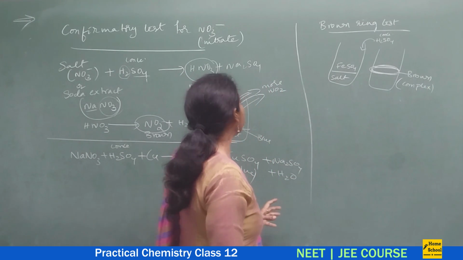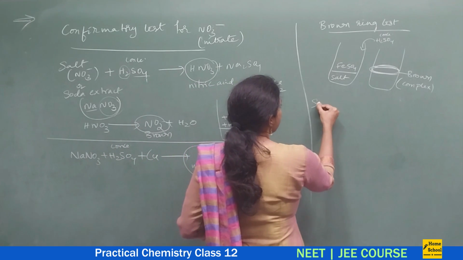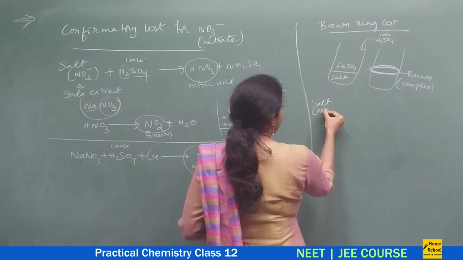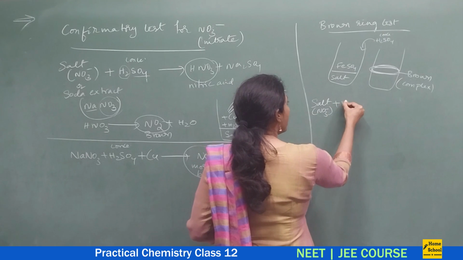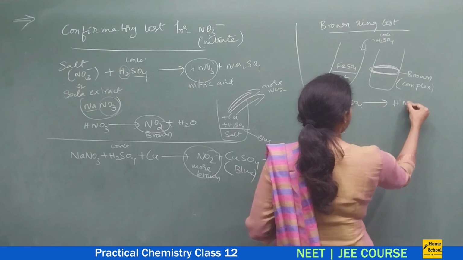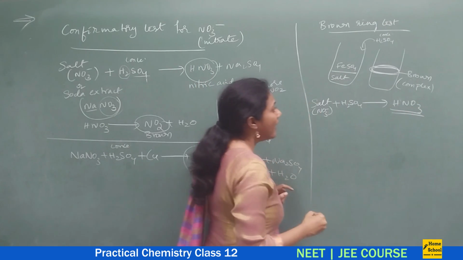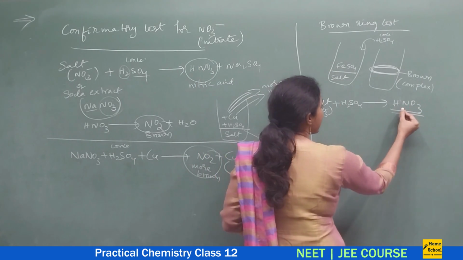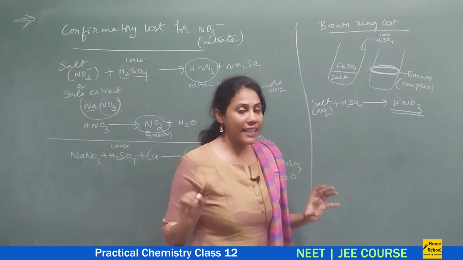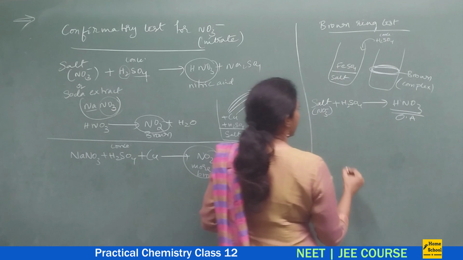See here, what actually happens is, the salt is there, which has got nitrate ion. To this, the moment you add H2SO4, what would happen? It would get converted into HNO3. Yes, nitric acid you will get, right? And this nitric acid is an oxidizing agent. Nitric acid is a very good oxidizing agent.